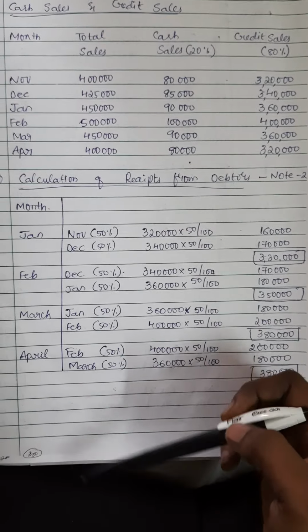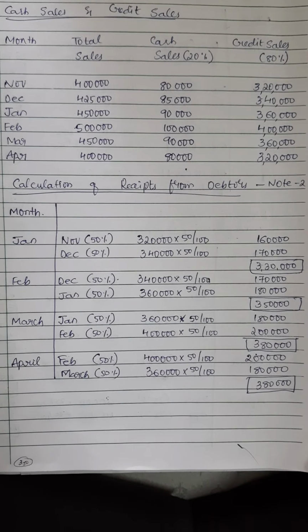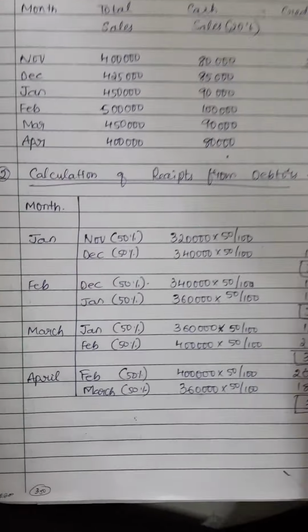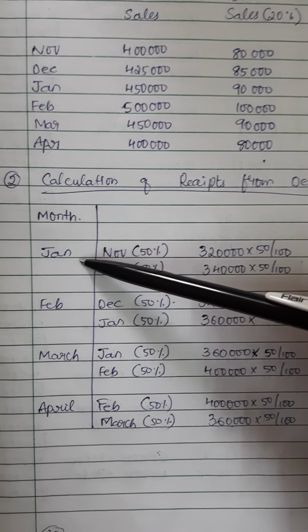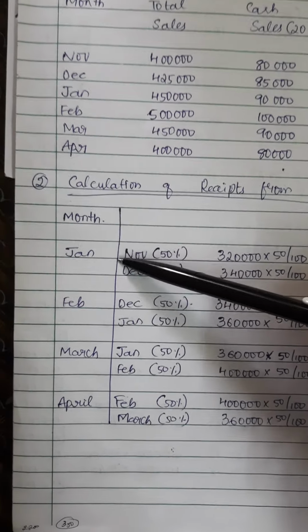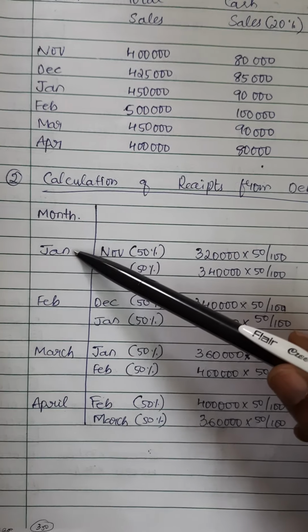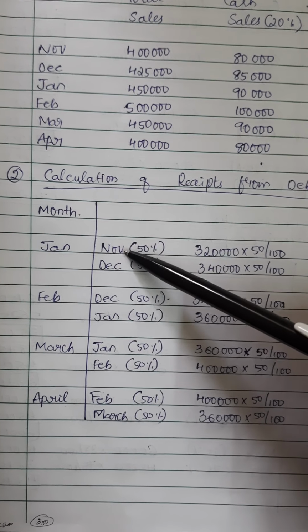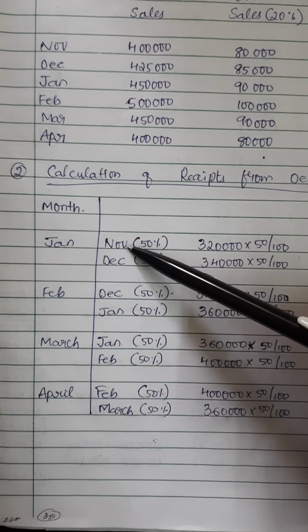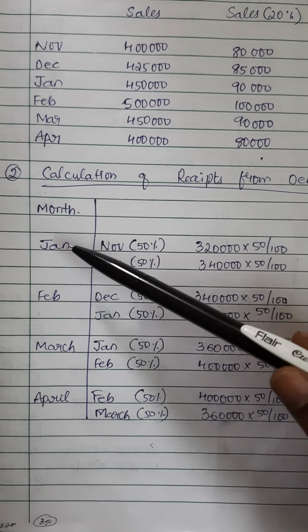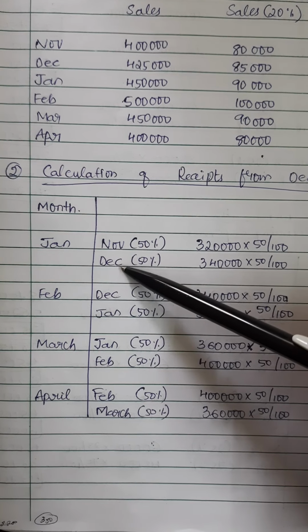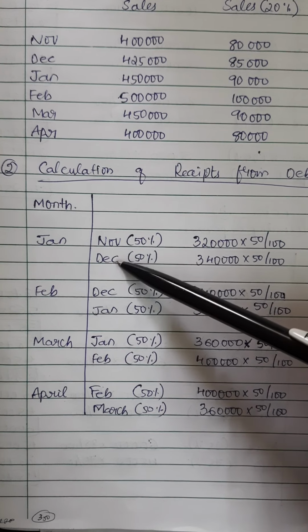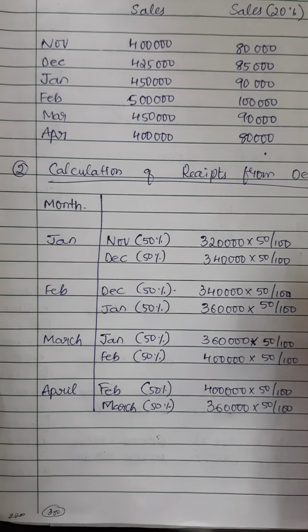So they have asked you to prepare cash budget from the month of Jan, so I have considered from the month of Jan. Clear? So previous month of Jan is December, and previous to December is November.